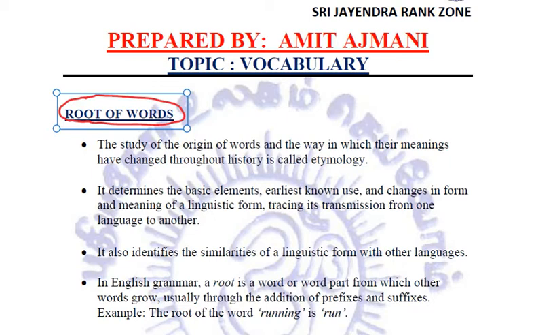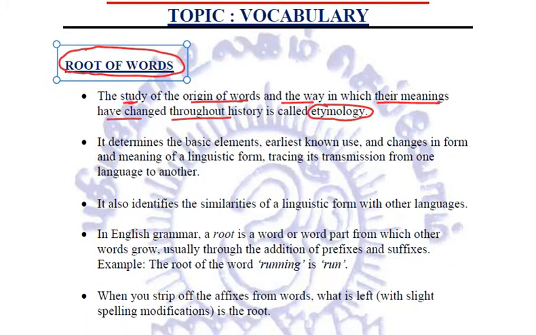The first thing is the study of the origin of words and the way in which their meanings have changed throughout history, which is called etymology. In this, we study where the words have originated from and how their meanings have changed with the passage of time.